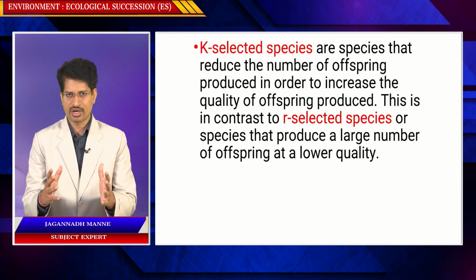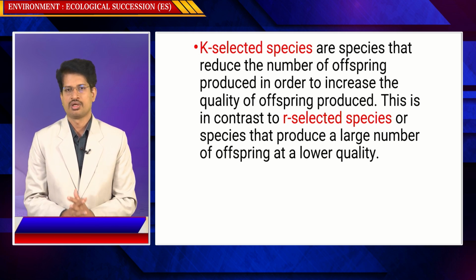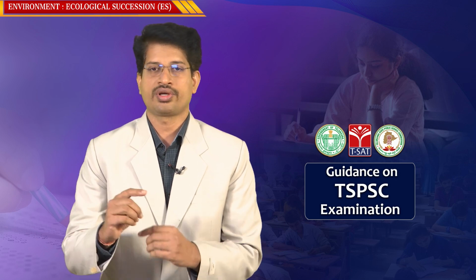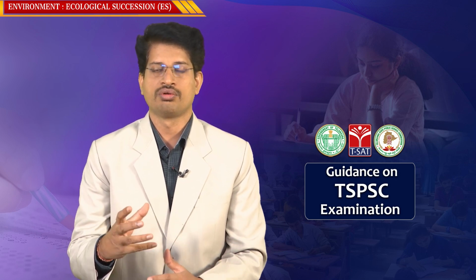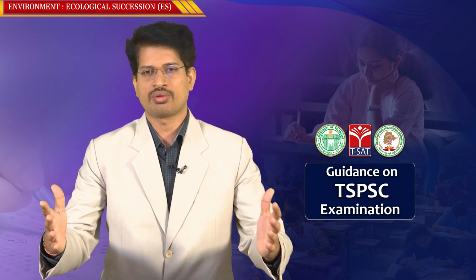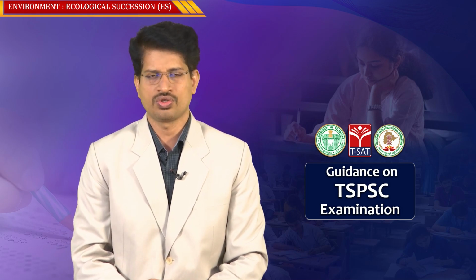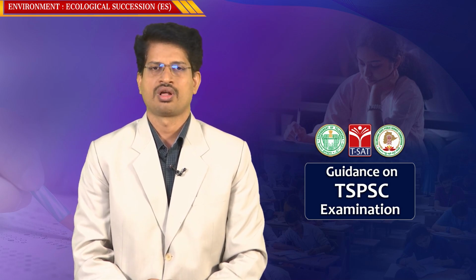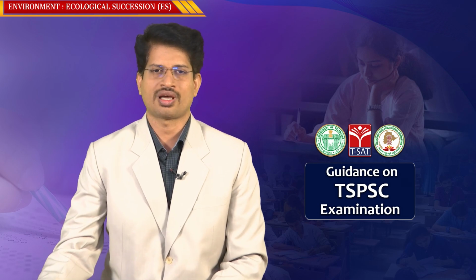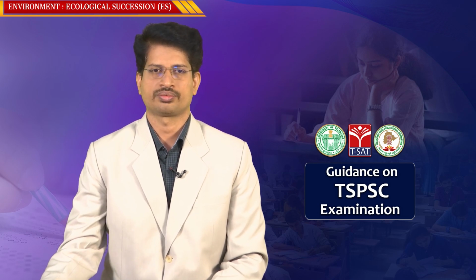When you have more offspring, the probability that a few will be selected is higher. That is the criterion involved. So based upon these two factors, K selection and R selection, succession happens in an ecosystem.